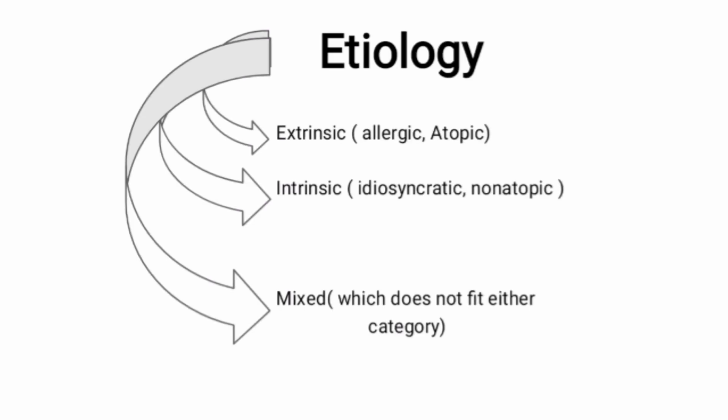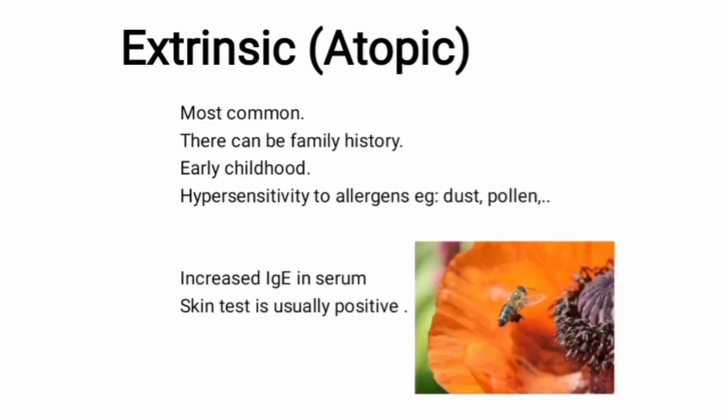Based on stimuli initiating bronchial asthma, it is divided into extrinsic, which is allergic or atopic, intrinsic, which is idiosyncratic or non-atopic, and mixed, which does not fit either category. Extrinsic asthma is the most common type of asthma. There can be a family history, usually preceding with allergic diseases.